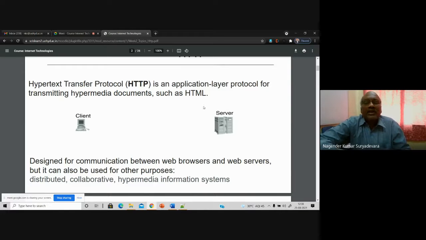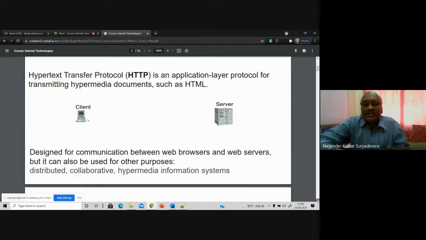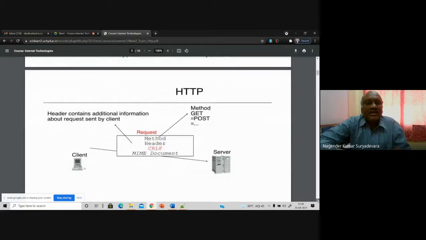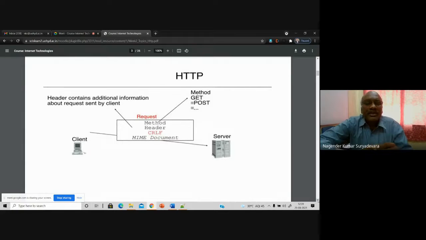In order to get that information through your web browser: a browser is a client-side program which helps you interact with other web resources across the network. That browser is a client-side application which will help you. All your browsers, Google Chrome, Edge, Mozilla, are nothing but client-side programs which will try to get that information.